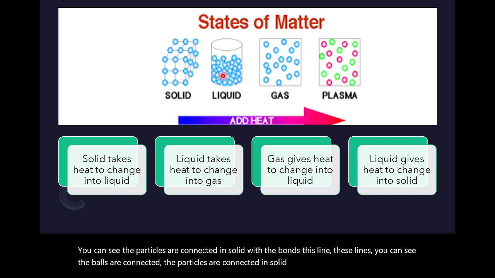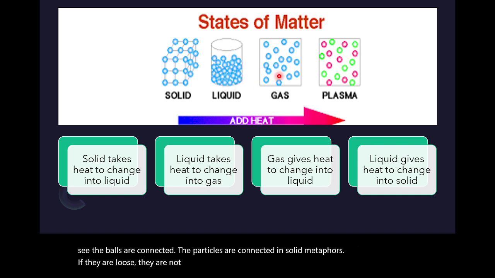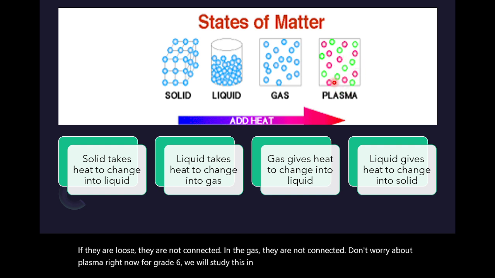They are loose, they are not connected. In the gas, they are not connected. Don't worry about plasma right now. For grade 6, we will study this in higher grades. Now, solid takes heat to change into liquid.